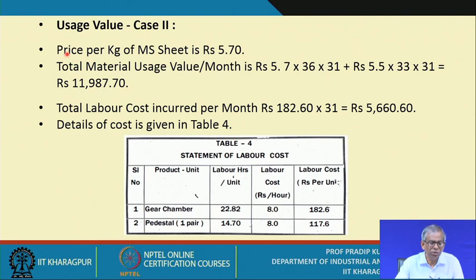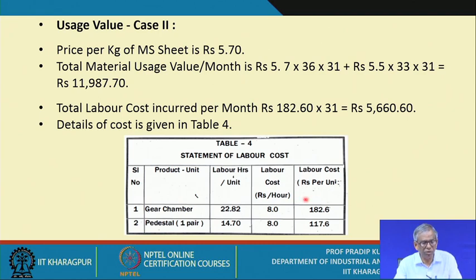So, again you take this data, that means the price per kg of MS sheet, then the total material uses value per month. Okay, it's a deterministic case. So, make a note that for value engineering case studies or value engineering exercise, usually we prefer the deterministic model, and the total labor cost incurred per month is this much, okay, and the details of the cost are given in this table.